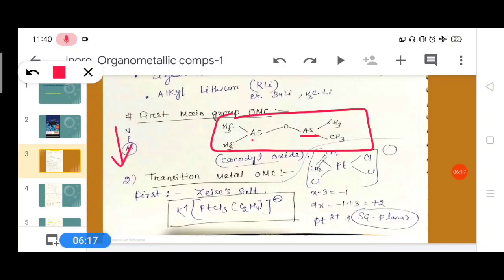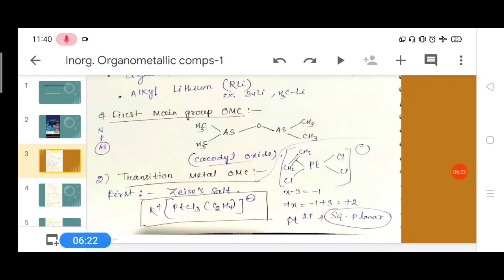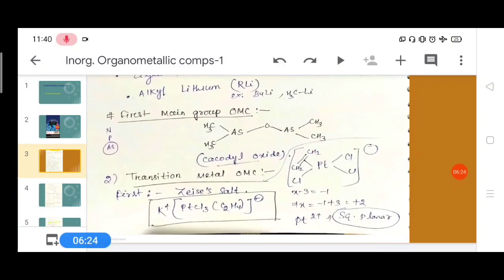Arsenic is present in the nitrogen family. Then the second type of organometallic compound is transition metal organometallic compounds. Transition metals like d-block elements are present in this type of compound.